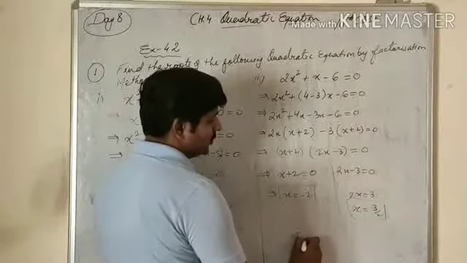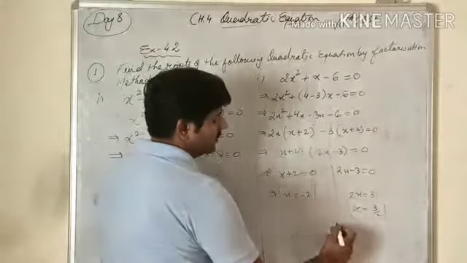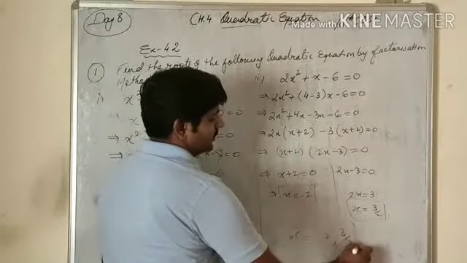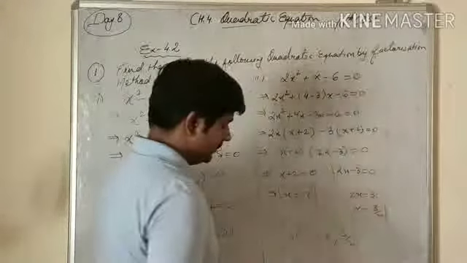So we get two zeros, 2 roots, minus 2 and 3 upon 2, and this is the answer. Please write it down. It was the second part.